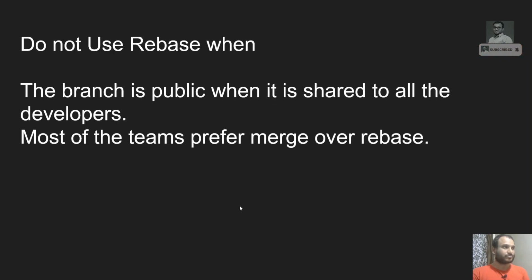So when should we not use rebase? Rebase is a very powerful command, so you need to understand this. We should not use rebase when a branch is public, meaning it is shared with all the collaborators or developers along with your team members. If a branch is public and shared, then you cannot rebase that branch. For that reason, most teams prefer merge over rebase.